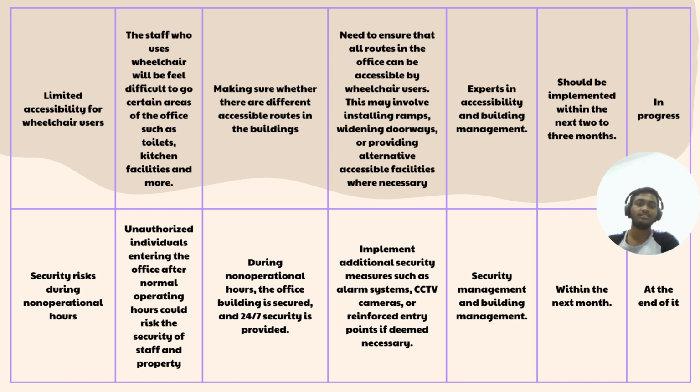Next, what further action is necessary is to ensure that all routes in the office can be accessed by wheelchair users. This may involve installing ramps, widening doorways, or providing alternative accessible facilities where necessary. Who should take this action is experts in accessibility and building management, and this action should be implemented within the next 2 to 3 months, and the progress of it is in progress.